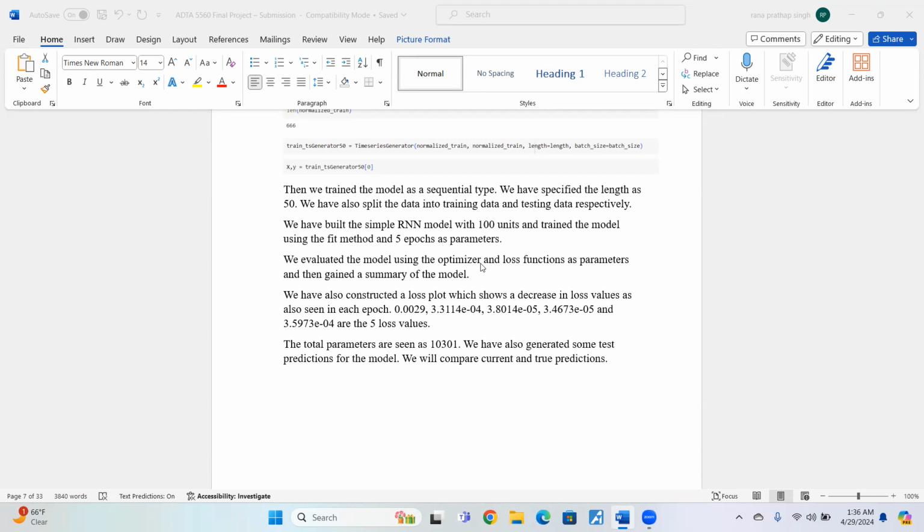When we have trained the model using the 5 epochs, we have gotten the loss values, and the loss values are as follows: 0.0029, 3.31, like that. And these loss values are in decreasing order, and that is a good thing for the network. Then we have also gotten the total parameters, which are 10,301. We have also generated some test predictions for this model. We will compare the current and true predictions in this code.